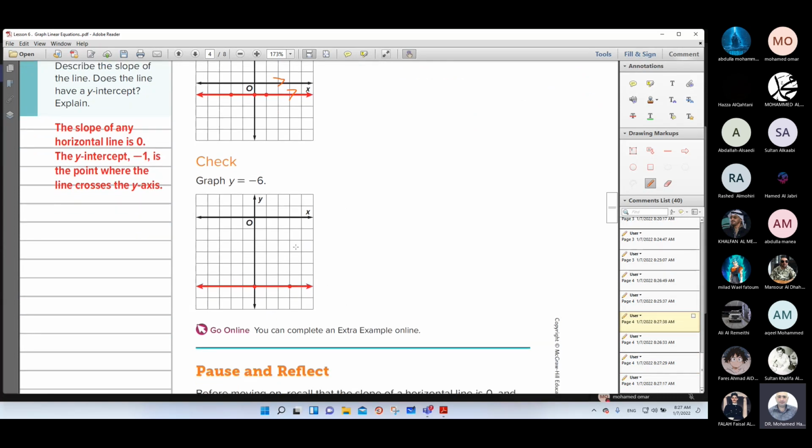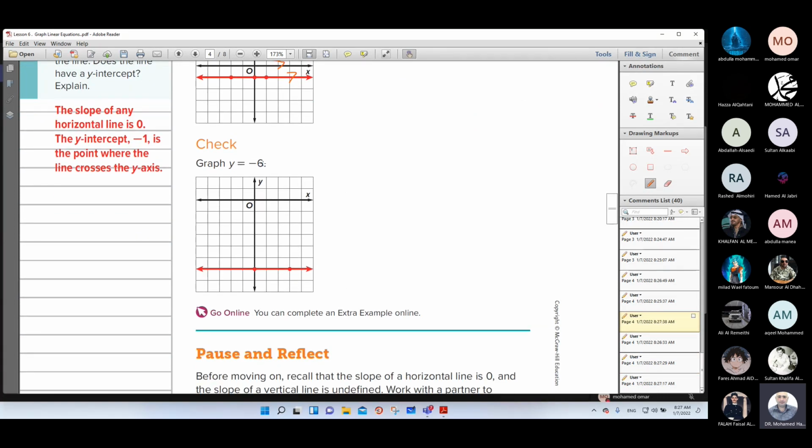In this example, you have y equals negative 6. You have the equation y equals b, which means this is a horizontal line. The value of b here equals negative 6, which means you have the point (0, negative 6).